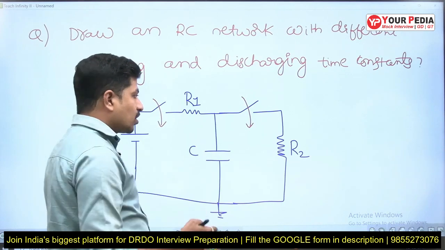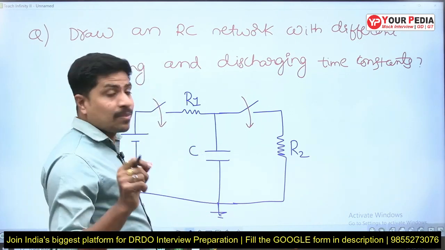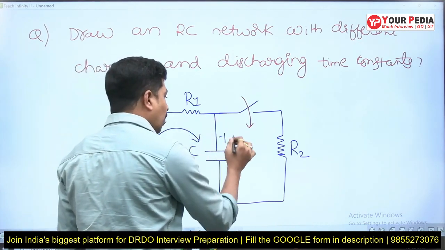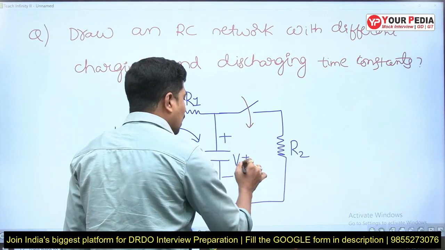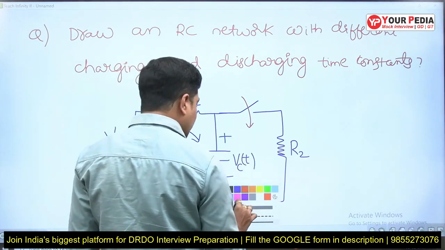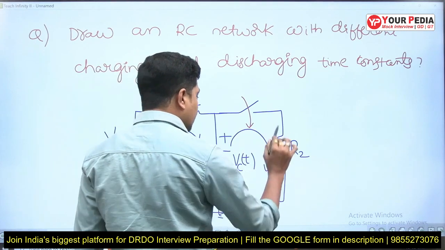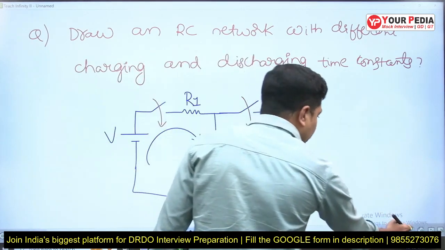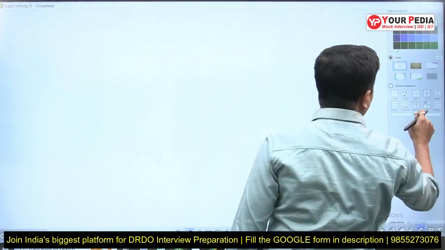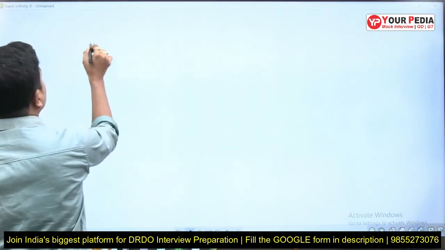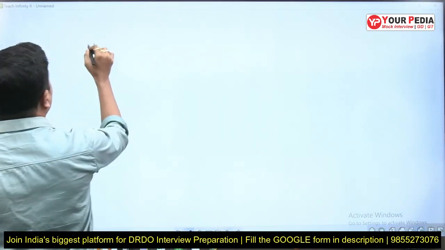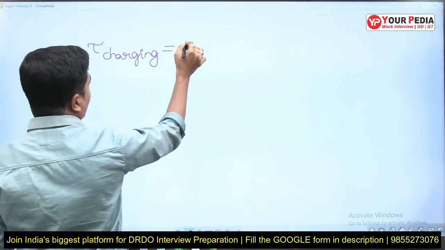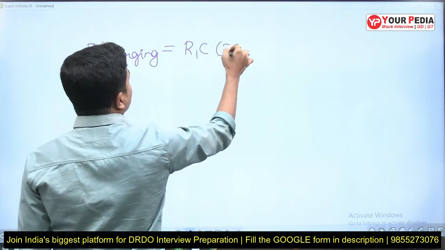Now the charging time constant. This capacitor is charging via this path, the charging path, with voltage Vc of t across it, and it is discharging in this other direction. Charging is in this direction, discharging in that direction. Now tau charging, the charging time constant, is equal to R1C seconds.